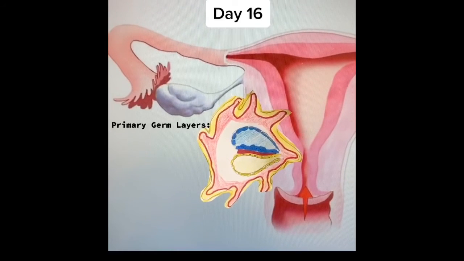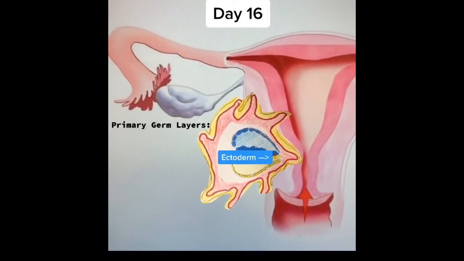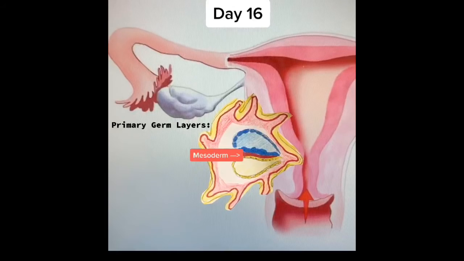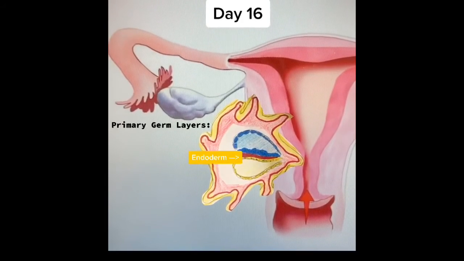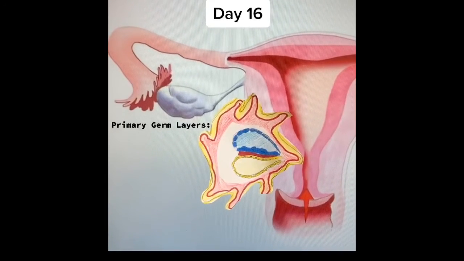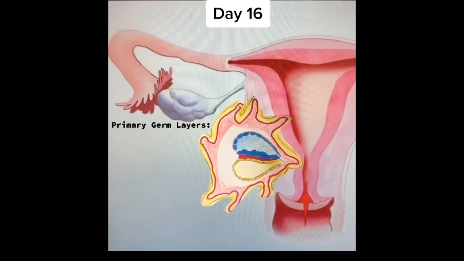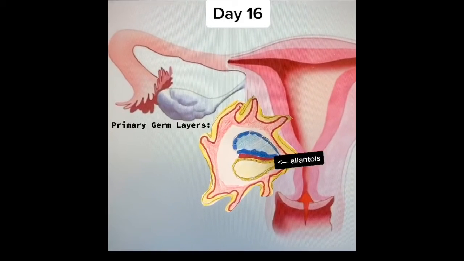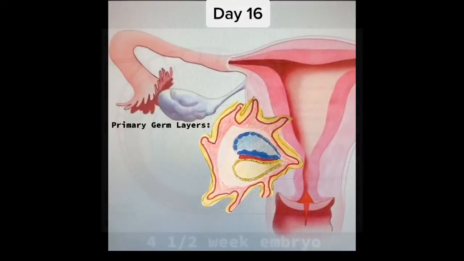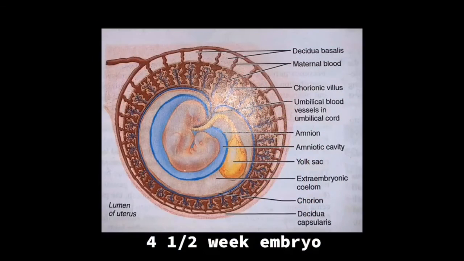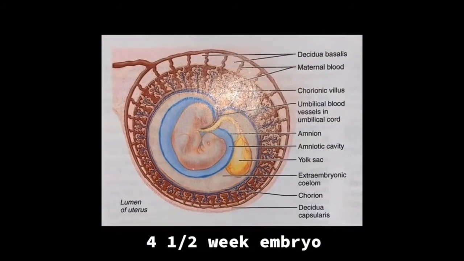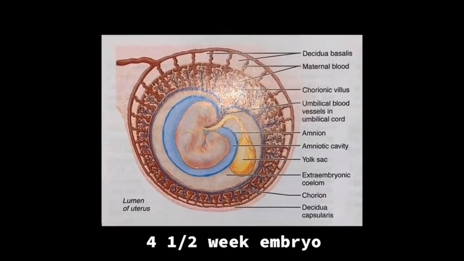The order of which the germ layers develop is first the ectoderm, then the mesoderm, and lastly the endoderm. The primary germ layers are products of the embryonic disc and will be the blueprint for all embryonic structures in later development. In addition to the primary germ layers, the allantois is formed, which will become the base of the umbilical cord.